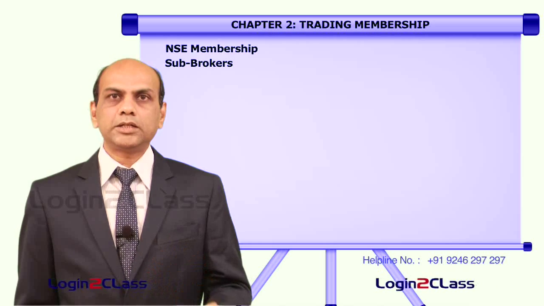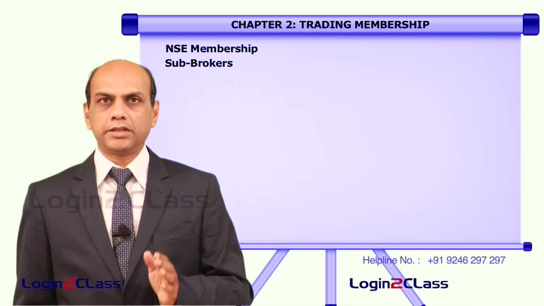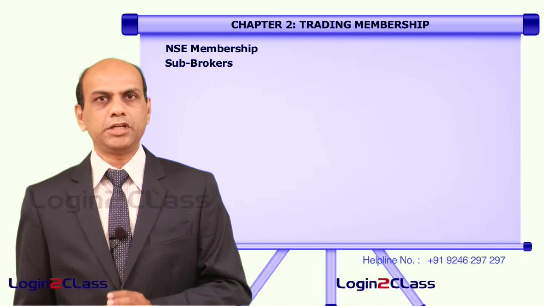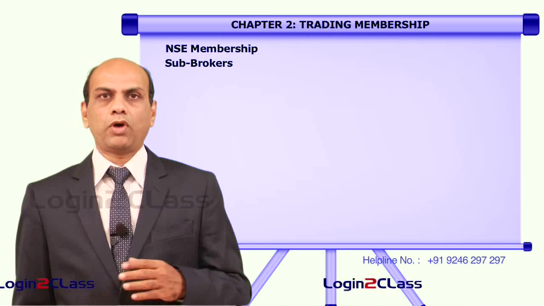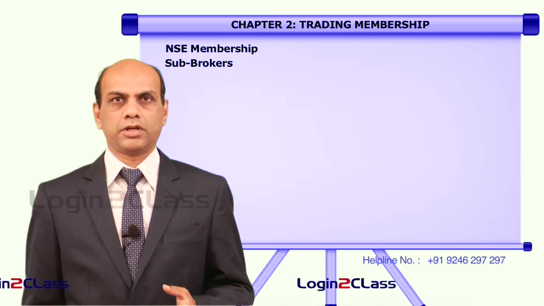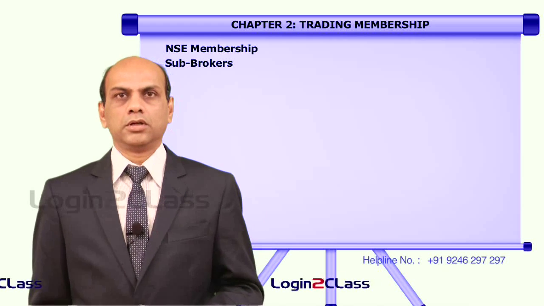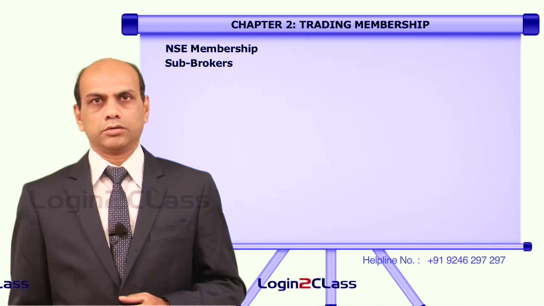The necessary permissions are issued based on certain criteria by the exchange and by SEBI itself. Once this subbroker is registered with SEBI and the exchange, he can start supporting the stockbroker.